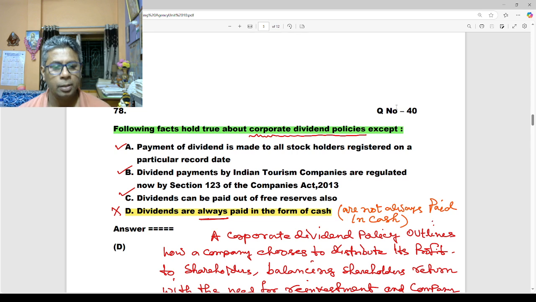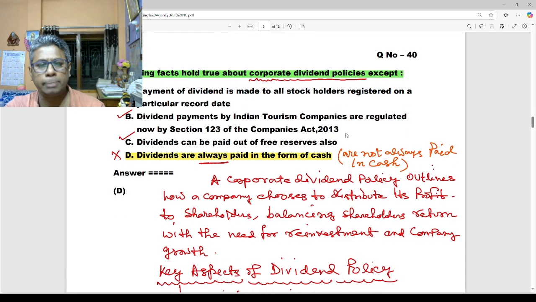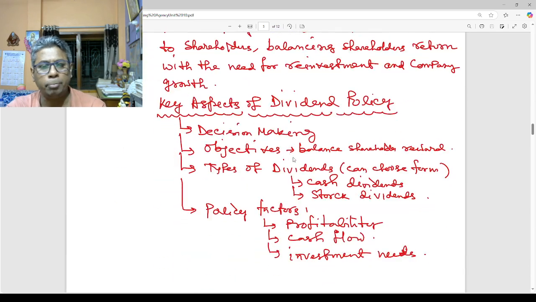It's true. Dividend can be paid out of free reserves also. That is also true. But dividends are always paid in the form of cash. That is wrong. It's not necessary to always pay in the form of cash. It can be a cash dividend or a stock dividend.